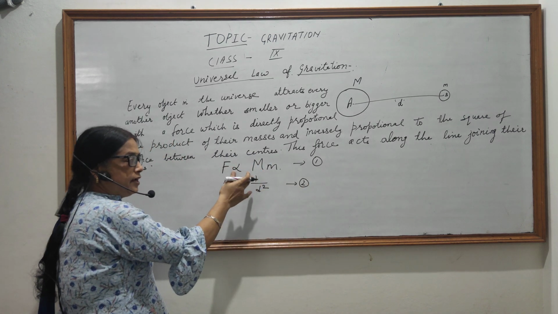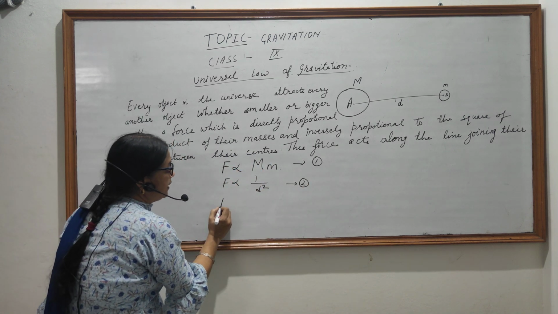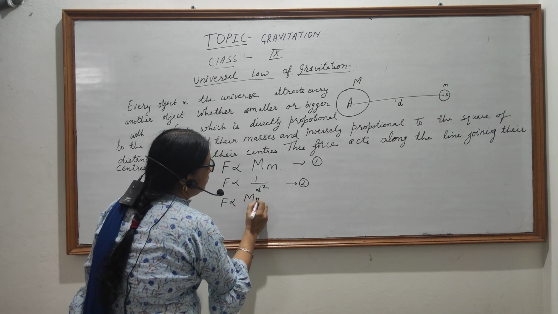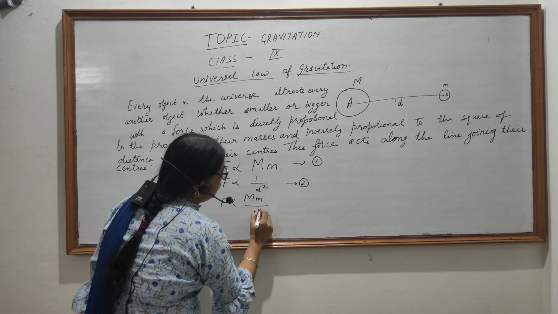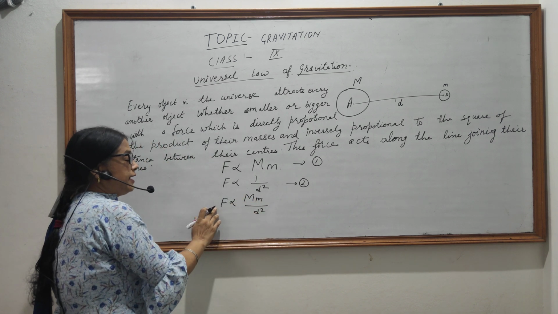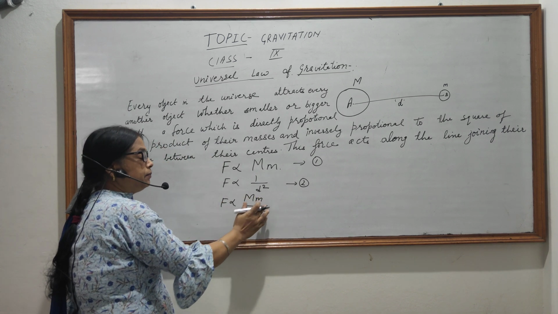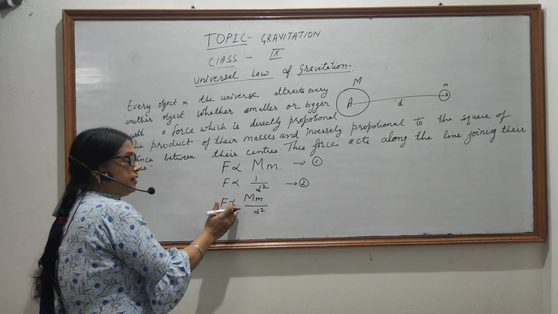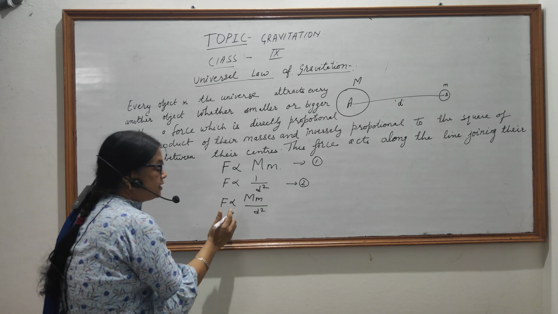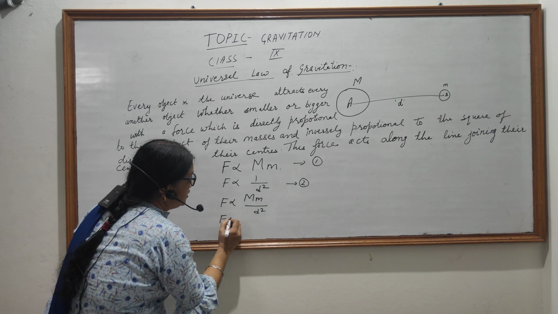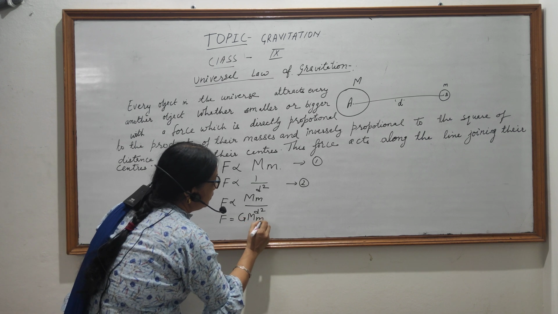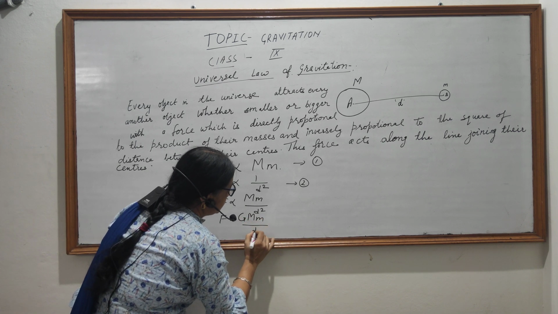Now when we combine equations 1 and 2, we get F is proportional to Mm upon D square. Now if we replace this proportionality sign with a constant, we get F is equal to capital G Mm upon D square.